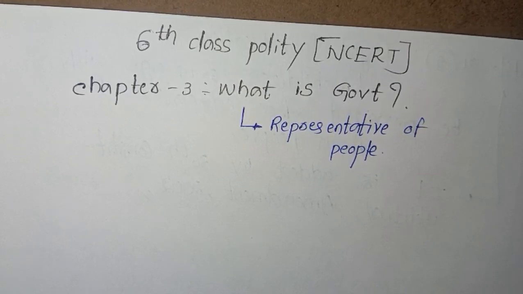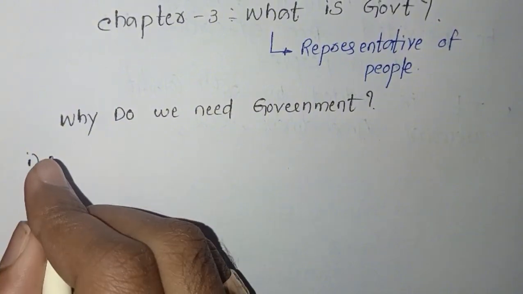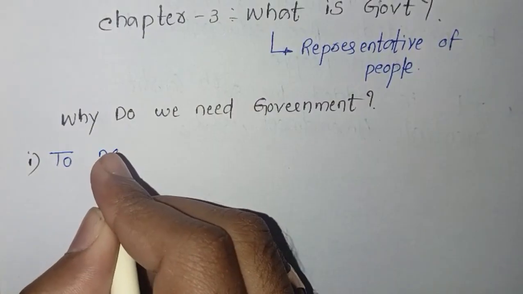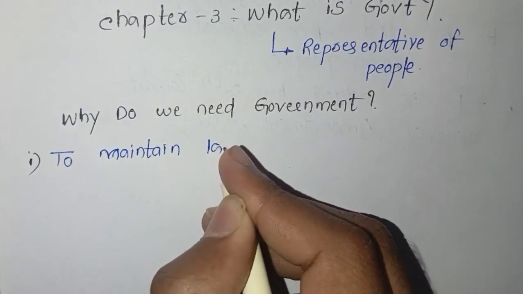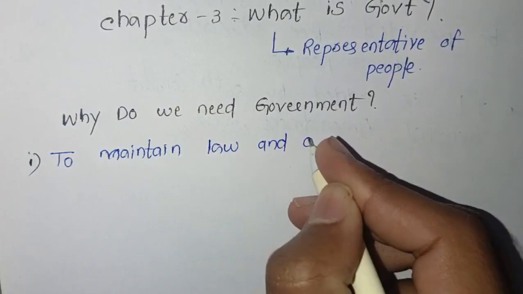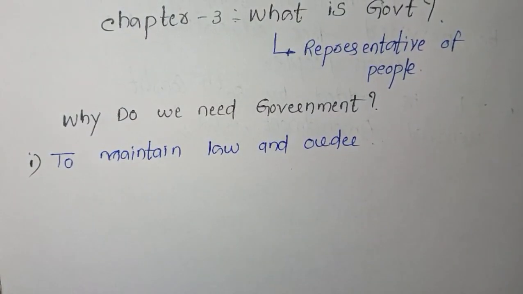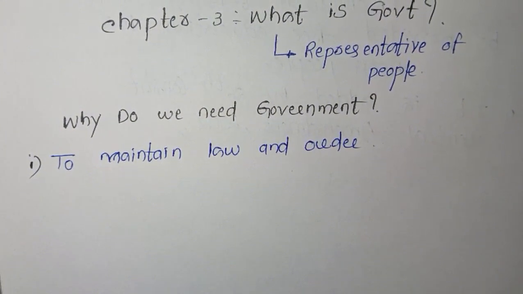I hope you understood. Now let's discuss why we need government. First of all, we need the government to maintain law and order. Maintaining law and order is nothing but, without government, chaos will be created. For example, if there is no traffic police, everyone would drive randomly. Accidents will occur, so there is no safety. So to maintain law and order, we need government.